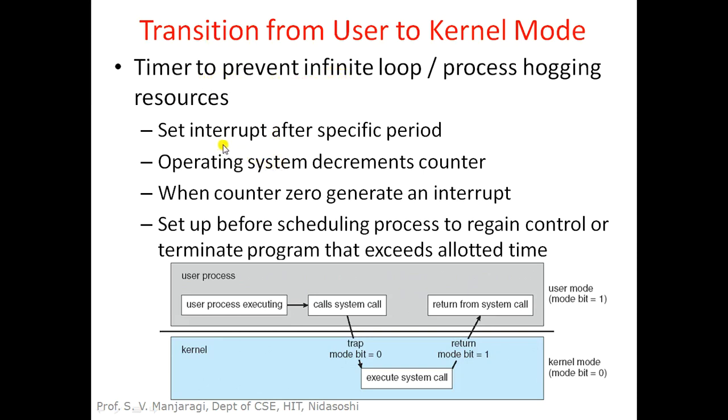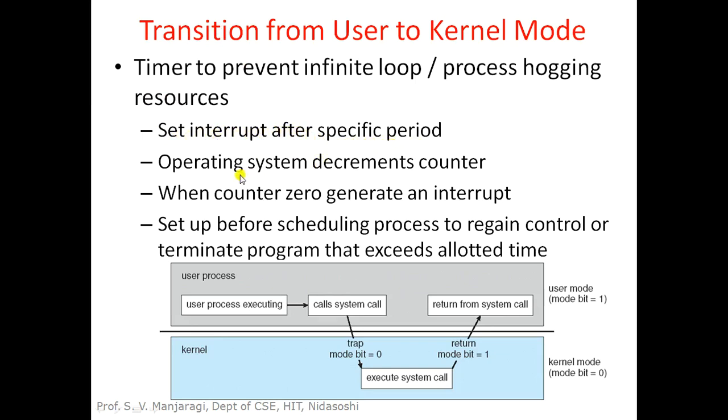We can set an interrupt after a specific period. For the timer we have to set the time, and after that time the timer expires and an interrupt is generated.